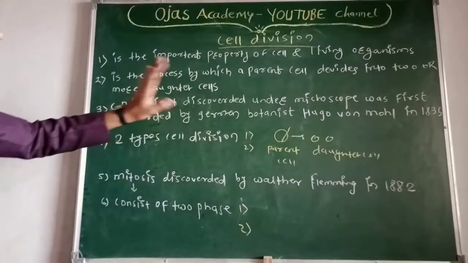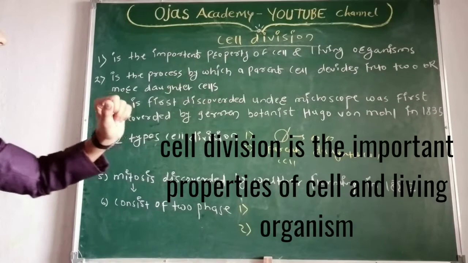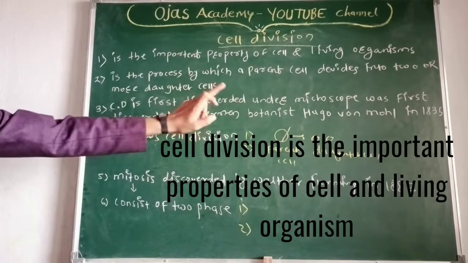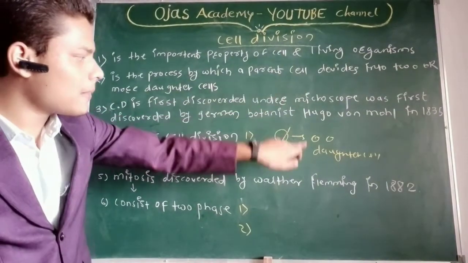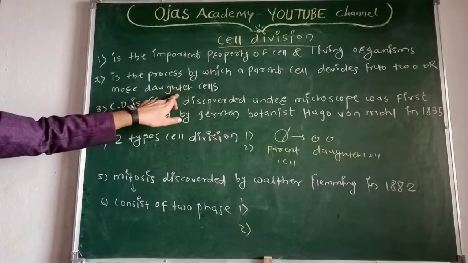Cell division is an important property of cells and living organisms. It is the process by which a parent cell divides into two or more daughter cells.